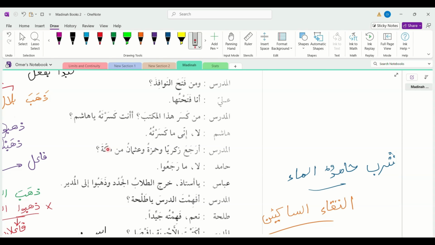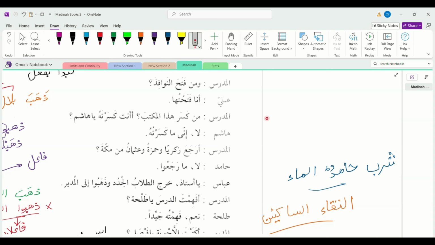And Zakaria has the alif in the end, and we studied that if the word has an alif in the end, it does not change its case. For example, America and Suisra, they do not change. أرجع زكريا وحمزة وعثمان؟ Did Zakaria and Hamza and Usman return from Mecca? لا ما رجعوا. No, they did not return.